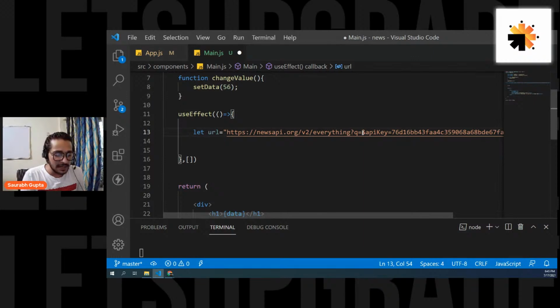Don't worry. For now, let's simply change it to Microsoft. Okay. So I want news related to Microsoft now. So I'm simply changing it to Microsoft.